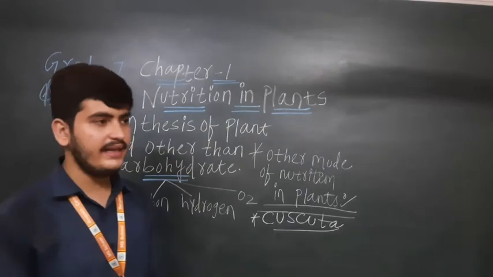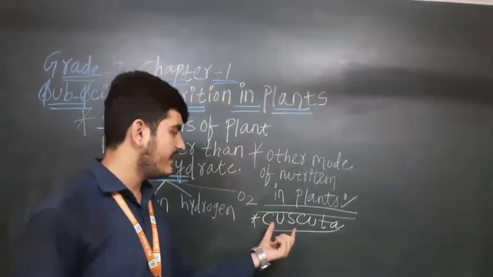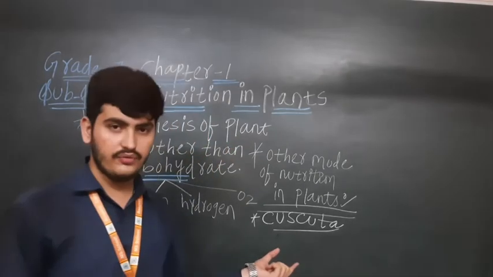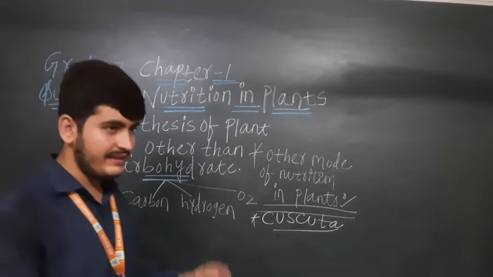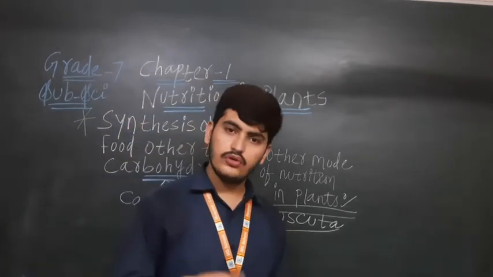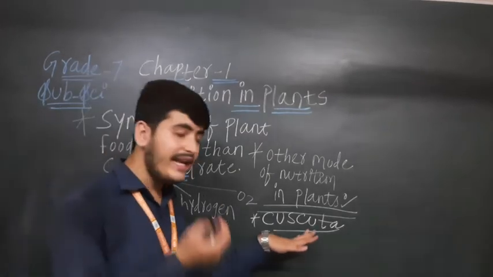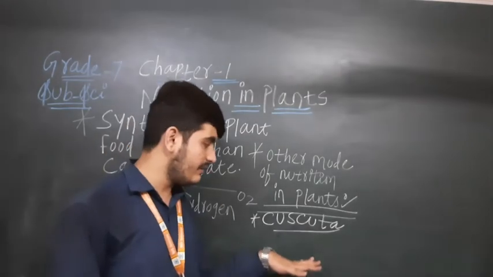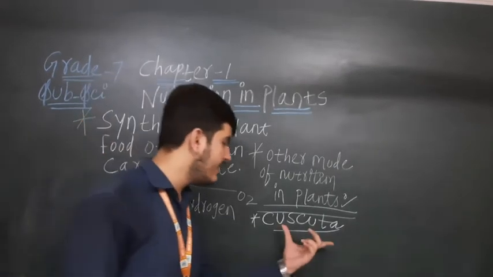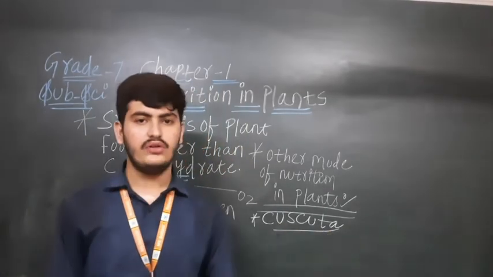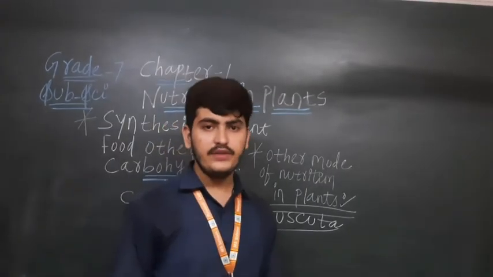But I am repeating again the same because it is an interesting topic. Yes, cascada is a plant which does not have chlorophyll. As many plants do not have chlorophyll, but yes, they have to survive. उनको भी nutrients चाहिए बेटा survive करने के लिए, right? So, like we human beings and animals are in the heterotrophic mode of nutrition, they are also in the heterotrophic mode of nutrition. Means ये भी किसी और पे बेटा depend है अपने food के लिए.